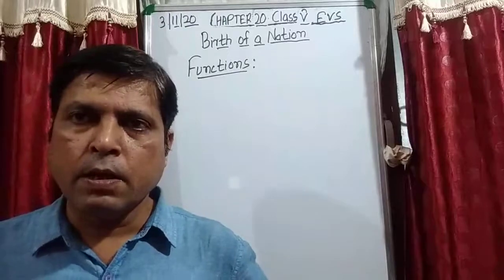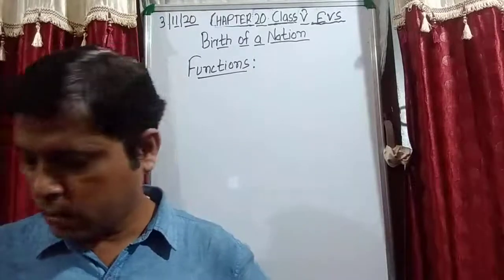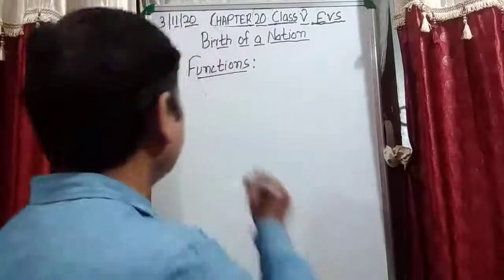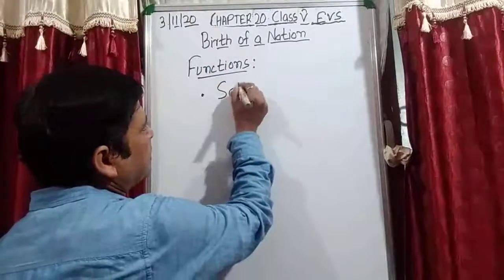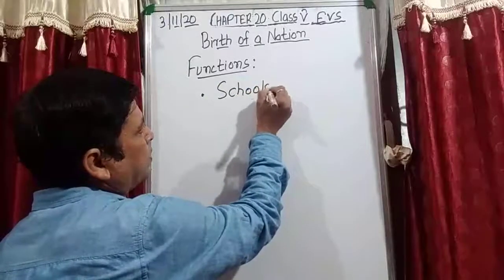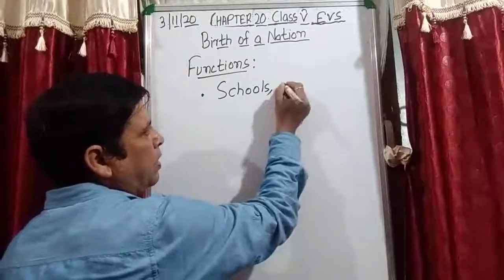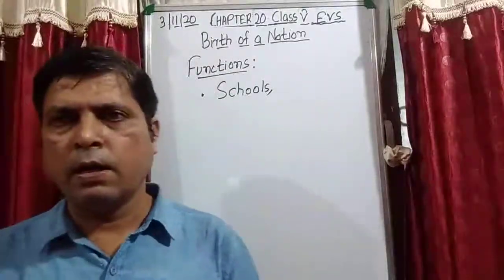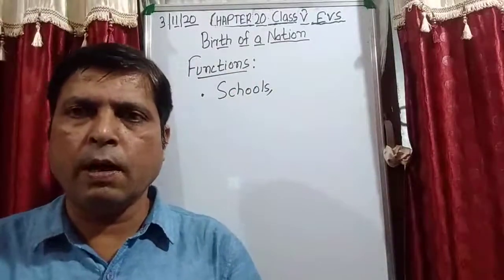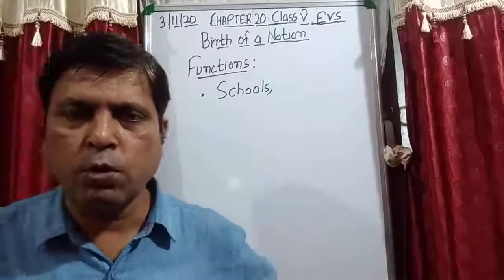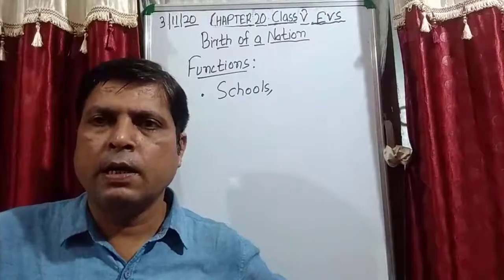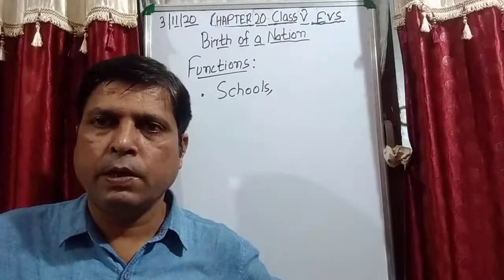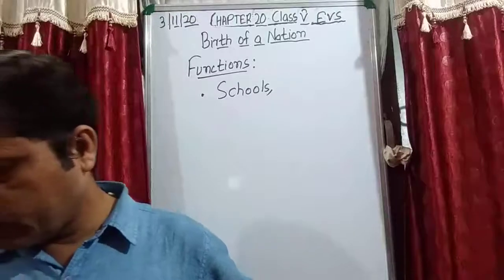Next, set up schools, adult education centers and libraries. These are also the functions of the municipal committee and corporation. Set up schools for the education of the children in that area.